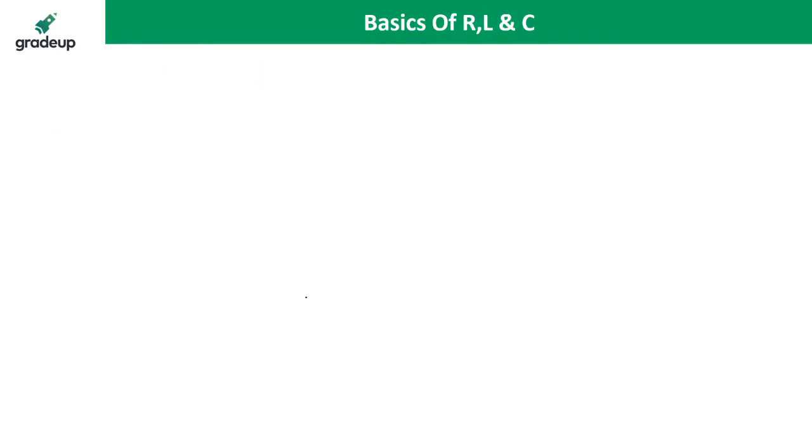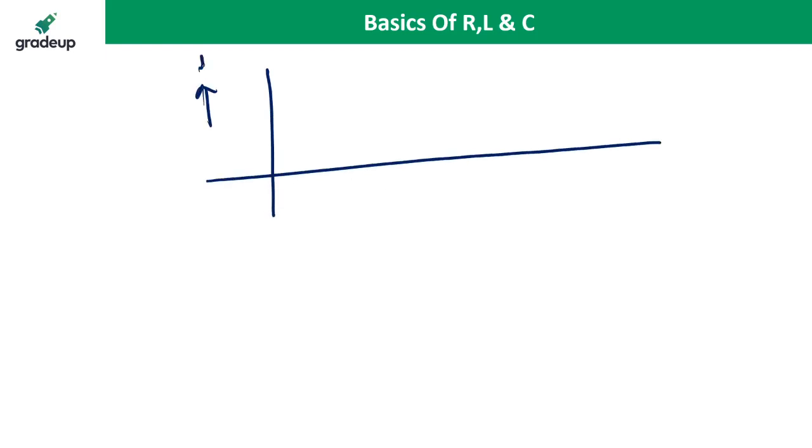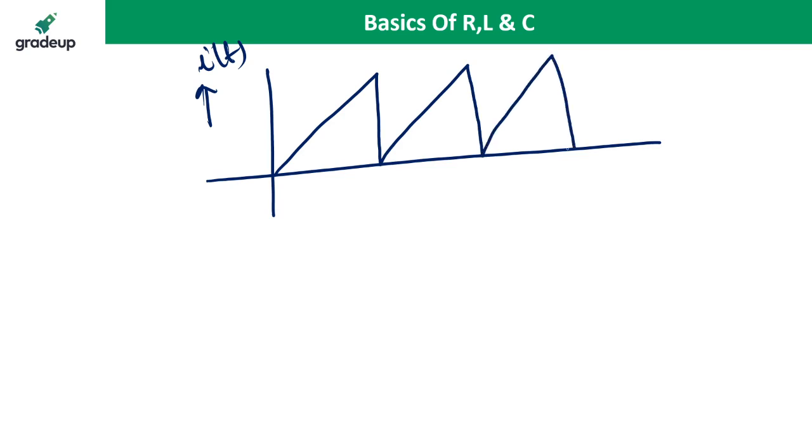Basically, I am giving you the difference between average and RMS. Suppose I take the ramp wave. It is a ramp. Suppose the peak is A, and the time axis is 0, T, 2T, 3T, and so on.